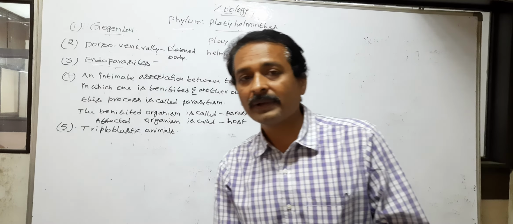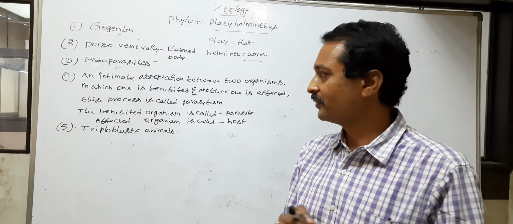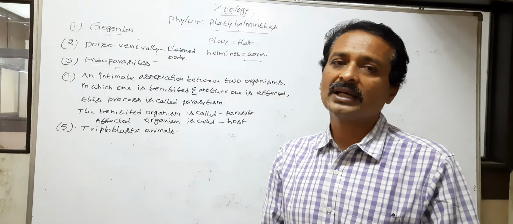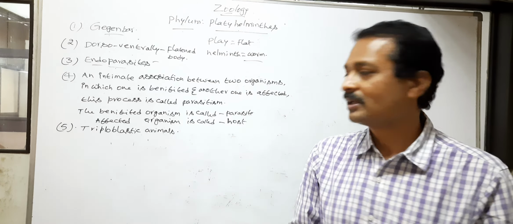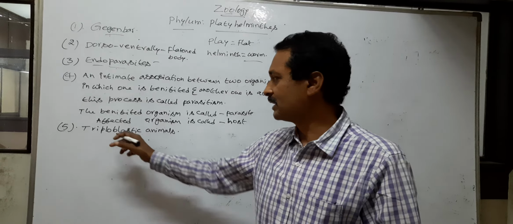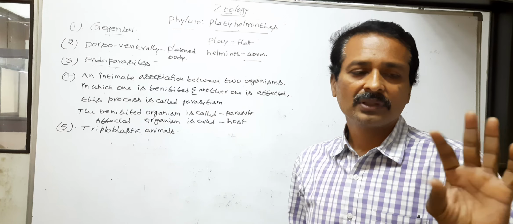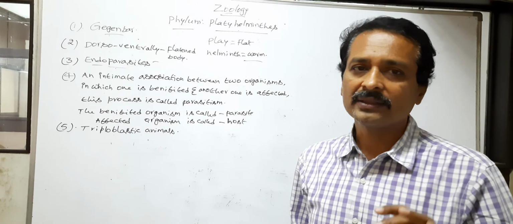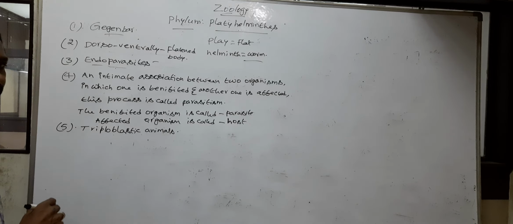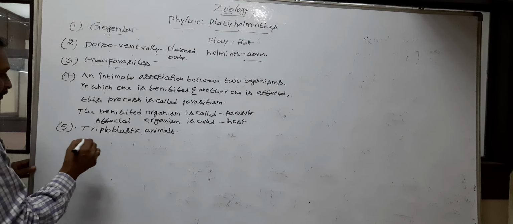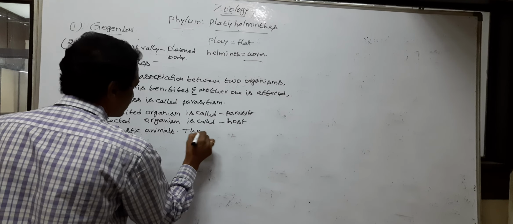But triplo means three. So the animals which develop three germ layers during their embryonic stages are called triploblastic animals. The three germ layers are ectoderm, mesoderm and endoderm. So Platyhelminthes are triploblastic animals.